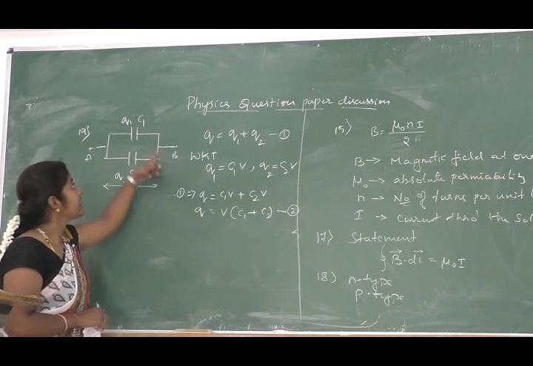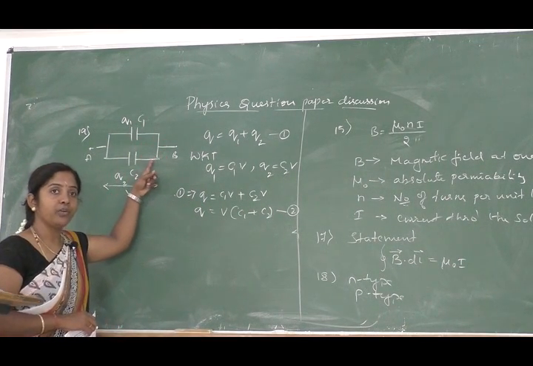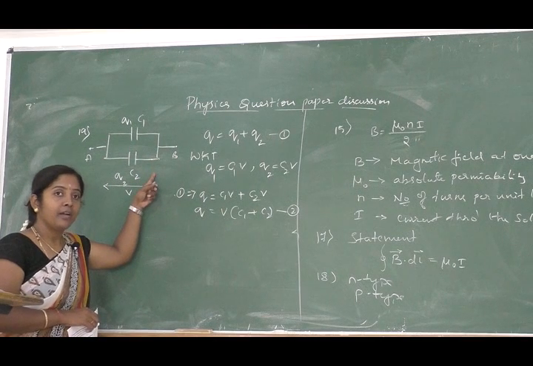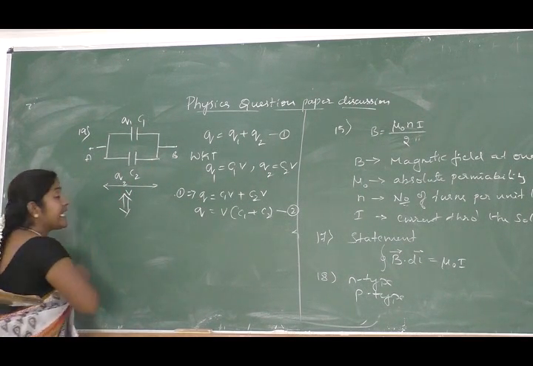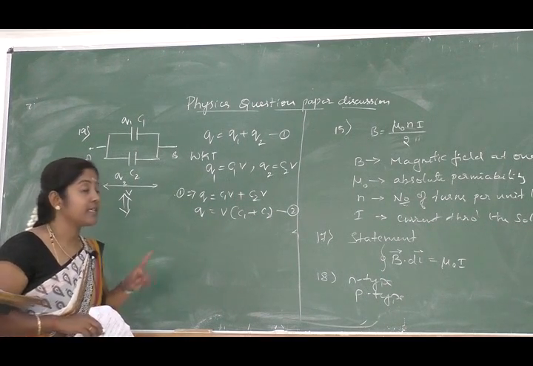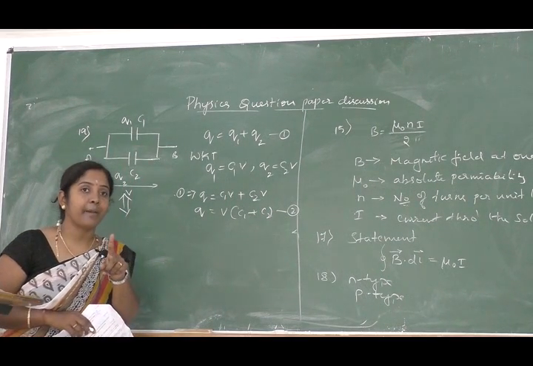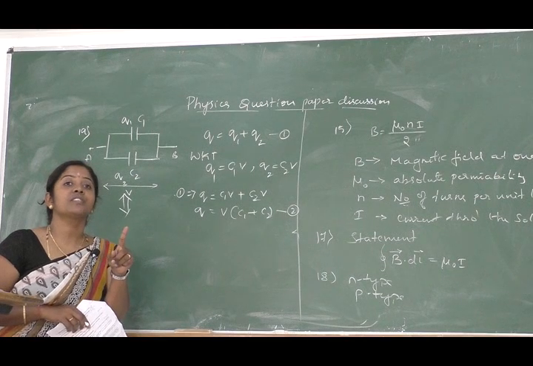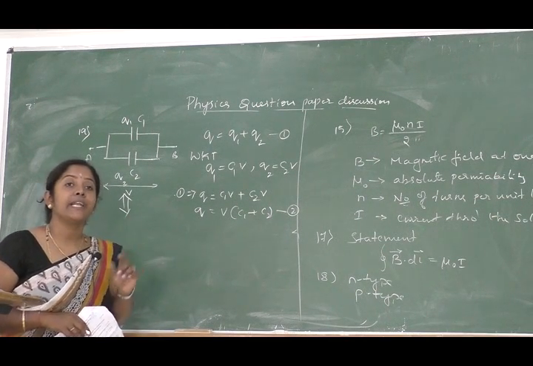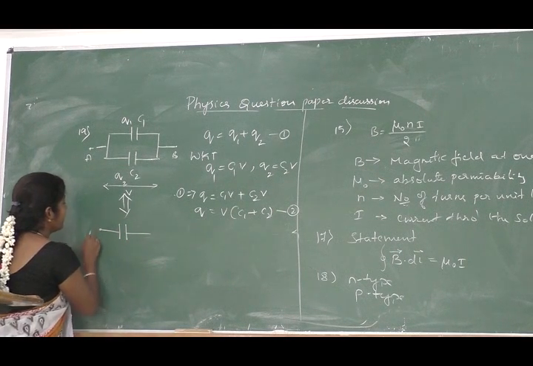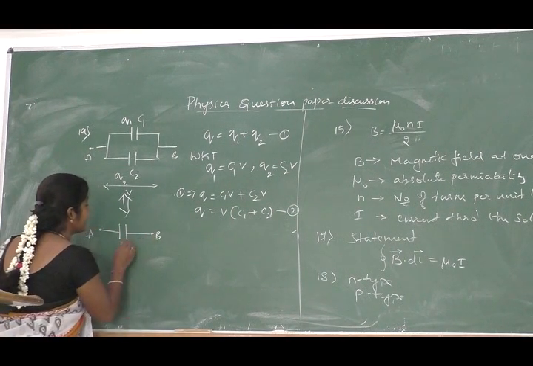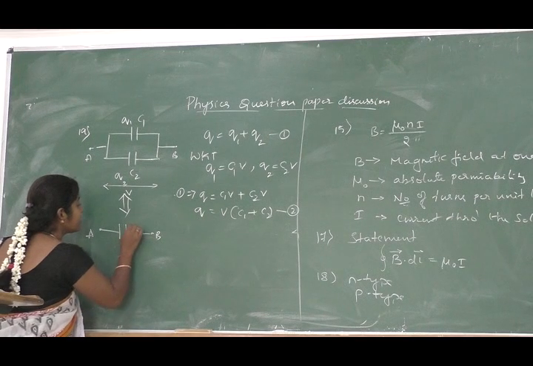Now let us replace this entire circuit, I mean the system, by an equivalent capacitance, by a single capacitor. The entire system is replaced by a single capacitor, which possesses a capacitance, that is equivalent capacitance Cp, with the same potential difference, and the charge is Q.